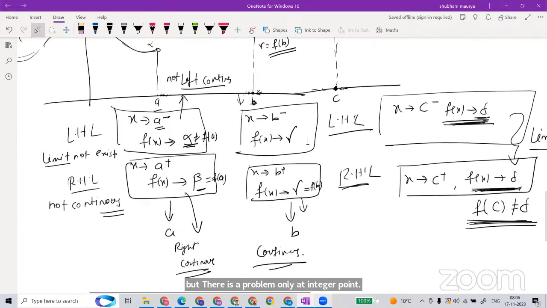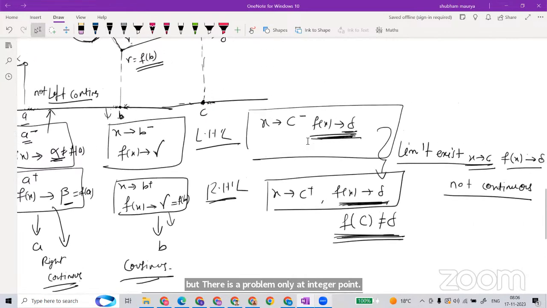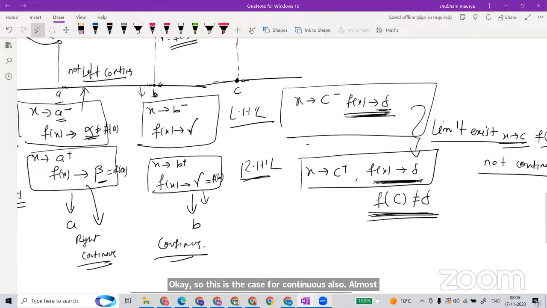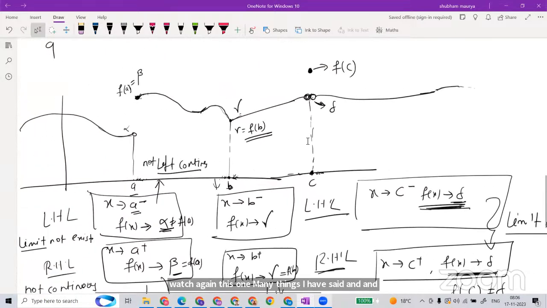Okay, so this is the case for continuity also. Almost everything I have discussed for continuity. I suggest that if you are not getting it, please watch this again. Many things I have said, and this picture is also saying everything. This graph itself is saying everything.